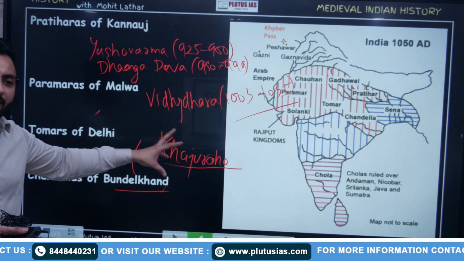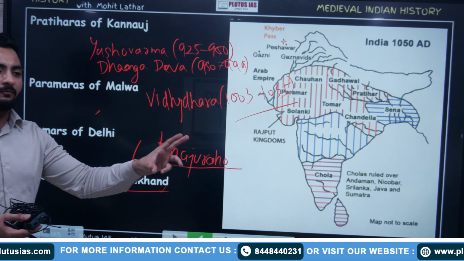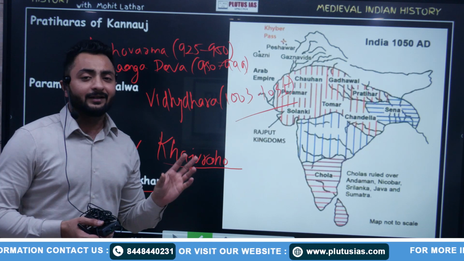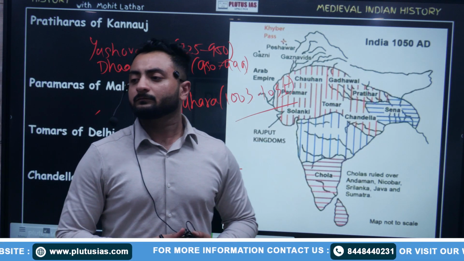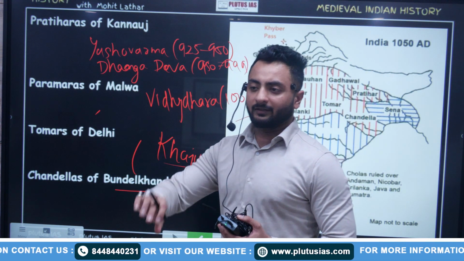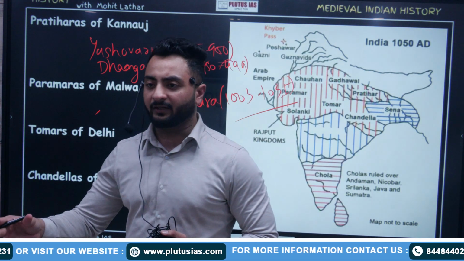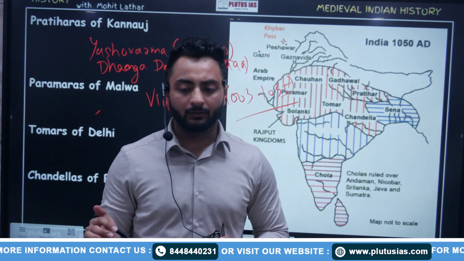Over the time period, different rulers contributed to the temples. Like someone gave a contribution to the Kandariya Mahadev temple. In rock cut architecture, there are cave temples of a different kind. So different rulers contributed to different parts.